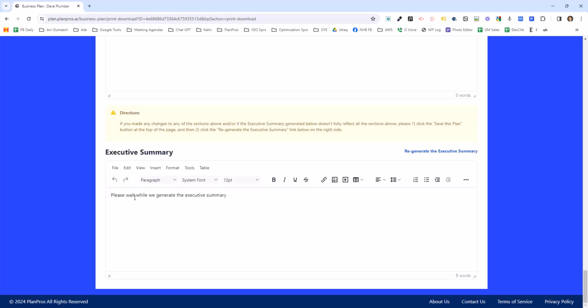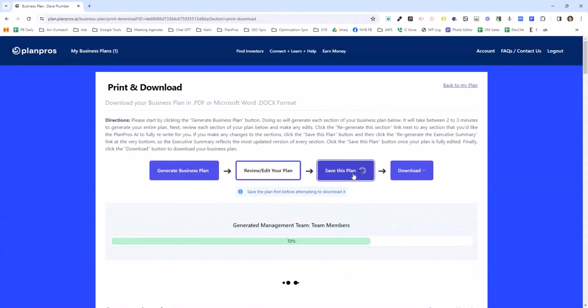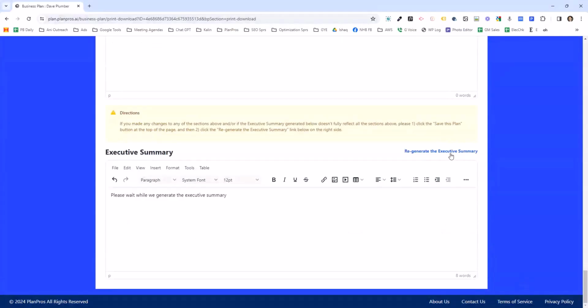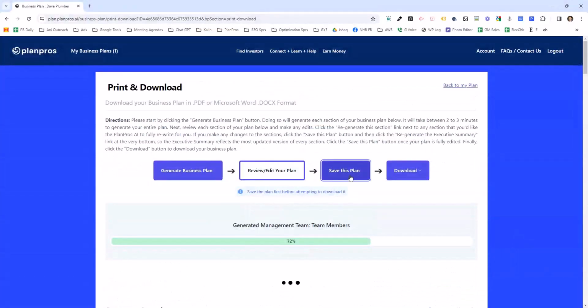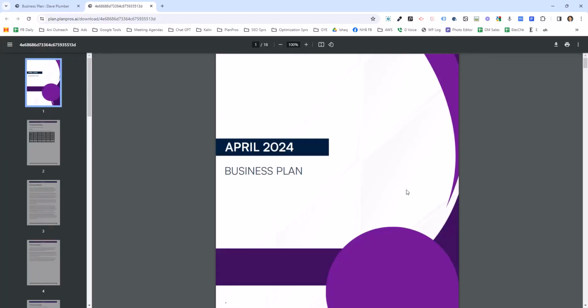If for some reason it didn't, what you want to do is save your plan. It's going to save all your sections. Then you'll regenerate your summary, and then you'll save your plan again. So I just want to make sure that before you leave this page, you save your plan. And then you choose to download however you want to download your plan, Word or PDF, etc. And that does depend on the type of plan that you have, whether you have a professional plan, etc. And here it generated my business plan for me.